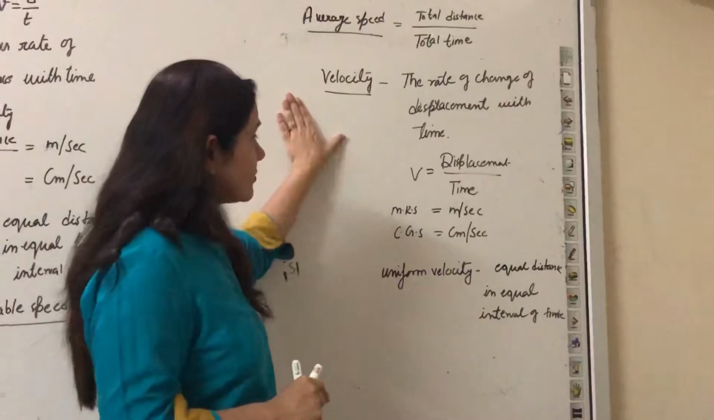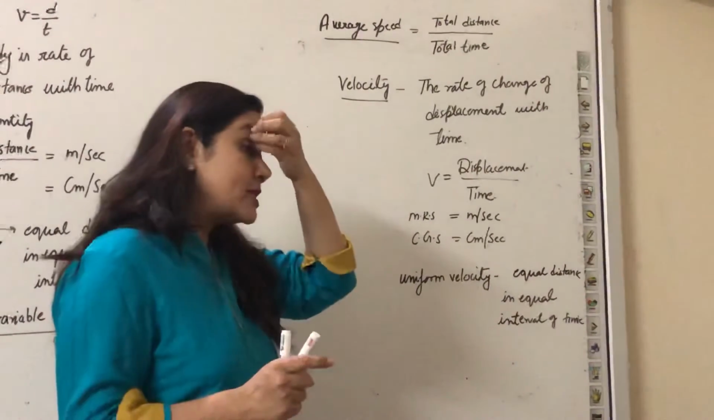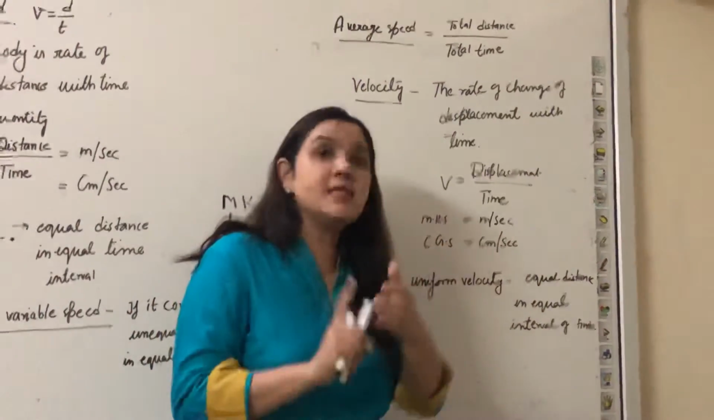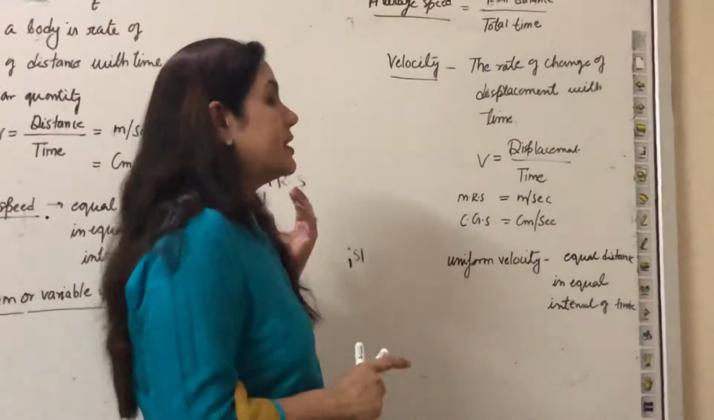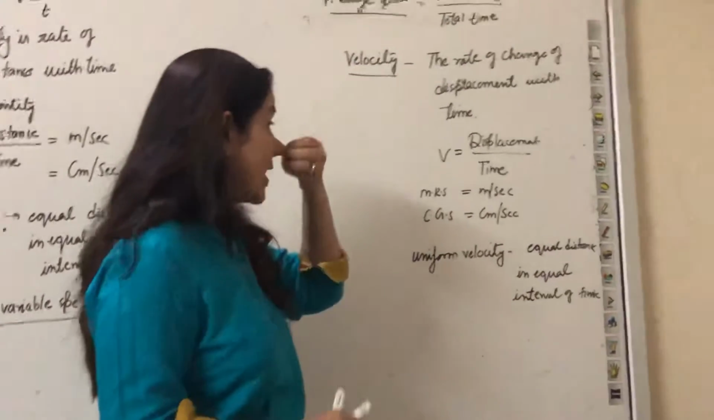Now I am going to explain a different term, that is velocity: the difference between speed and velocity. Speed is a scalar quantity where there is no role for direction, but velocity is a vector quantity.